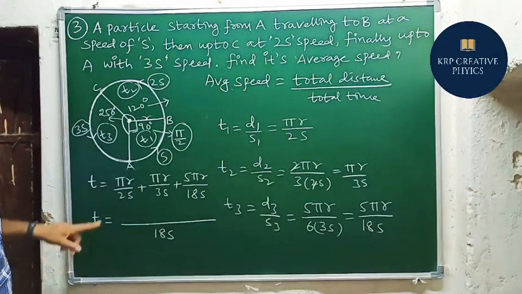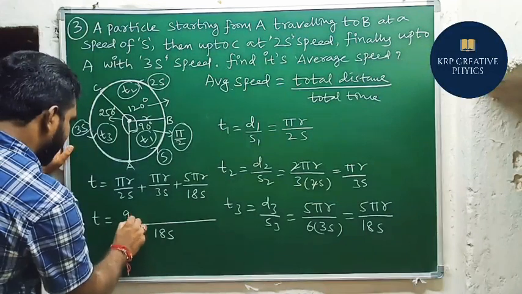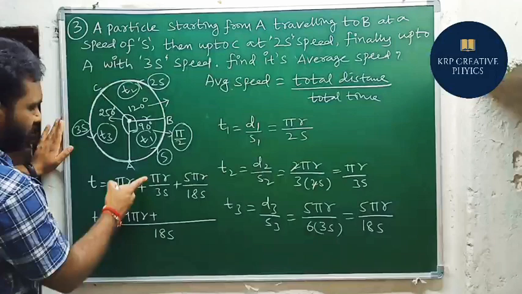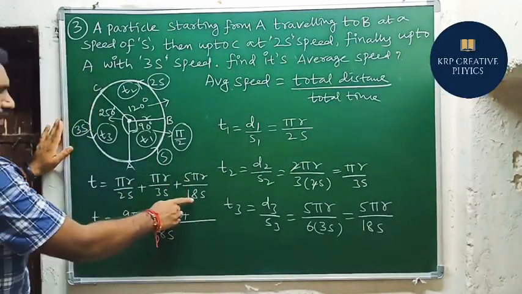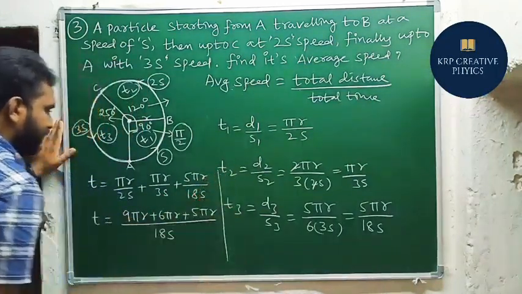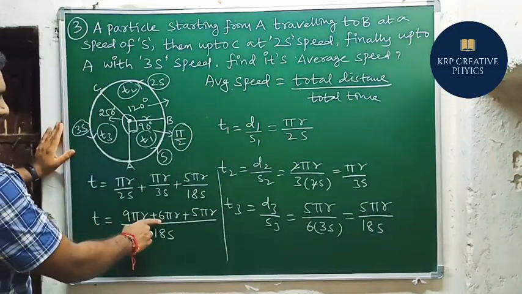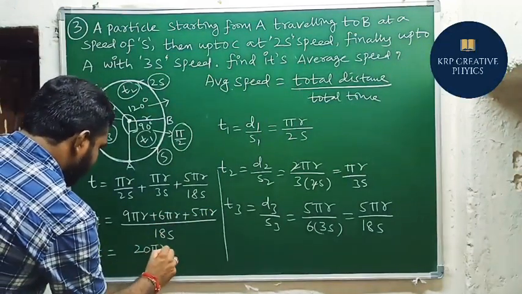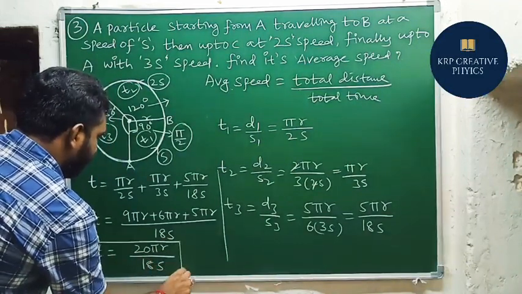So if we do the LCM here, 2 is there. To get 18, we need to multiply it with 9, so 9 pi r. Here 3 is there, and 3 times 6 is 18, so we need to multiply with 6. Here 18 is already there, so we don't need to multiply with anything. So this is the LCM. If we add the numerator terms, 9 plus 6 is 15, 15 plus 5 is 20. The remaining is common, so 20 pi r by 18s. So this is the total time.